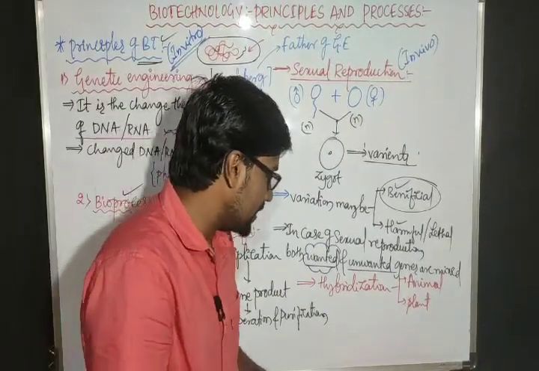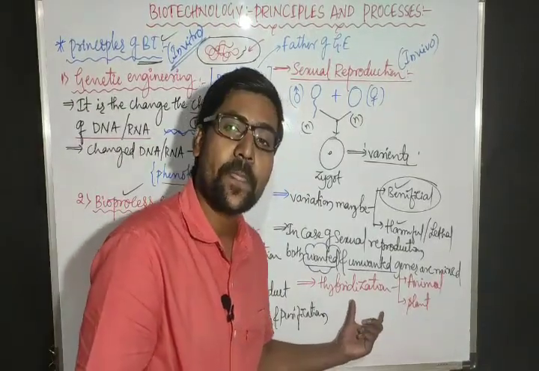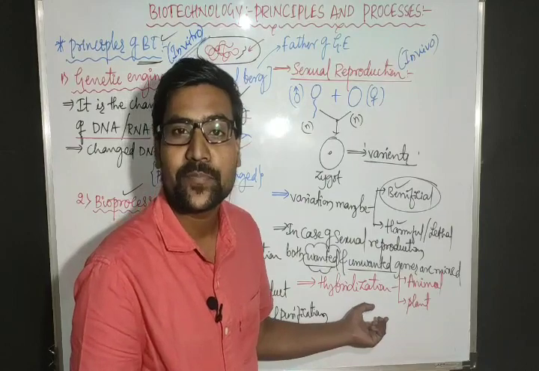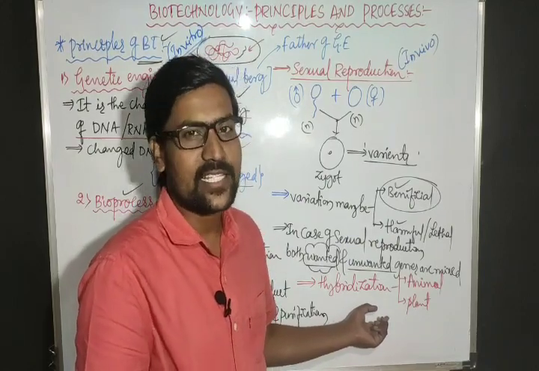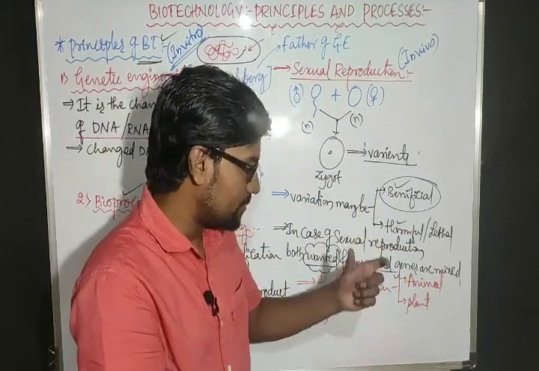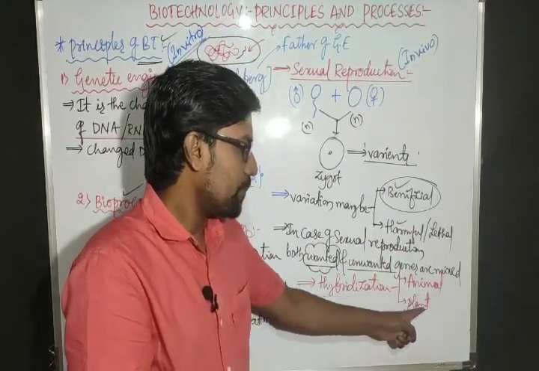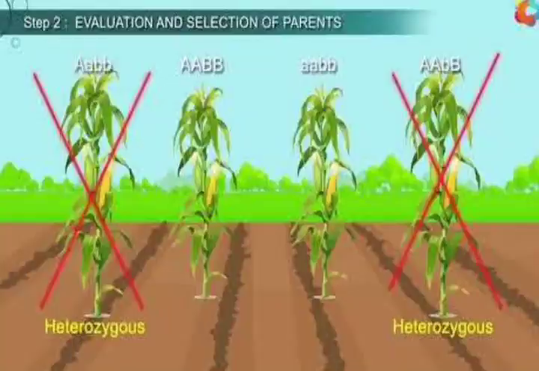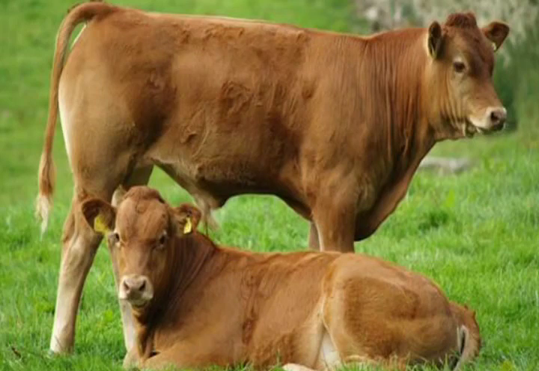We have already heard this term hybridization. Which chapter? Yes, strategies for enhancement in food production. In that chapter we have already observed plant hybridization, plant breeding, animal hybridization, animal breeding. We have heard that.